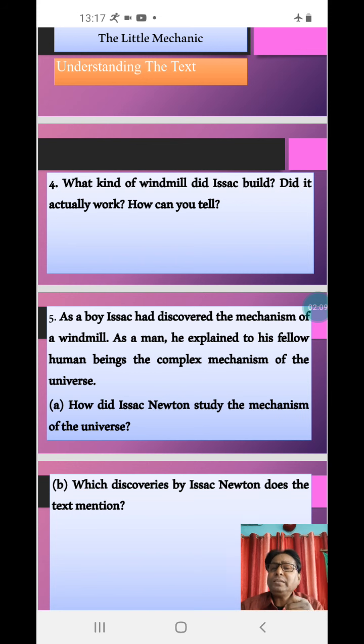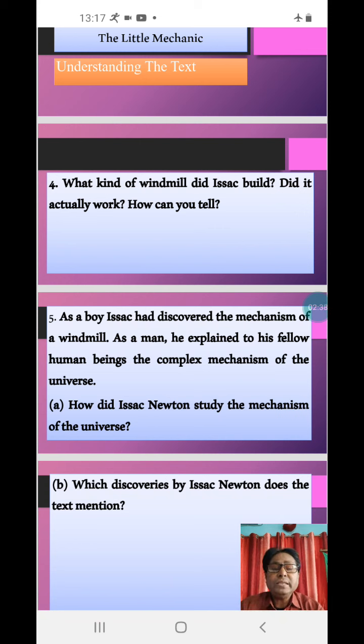And we know that the model windmill really worked, because if wheat was put into the little hopper of the windmill, it would be converted into flour. It was converted into flour, and that clearly indicates that the windmill Isaac built worked well.